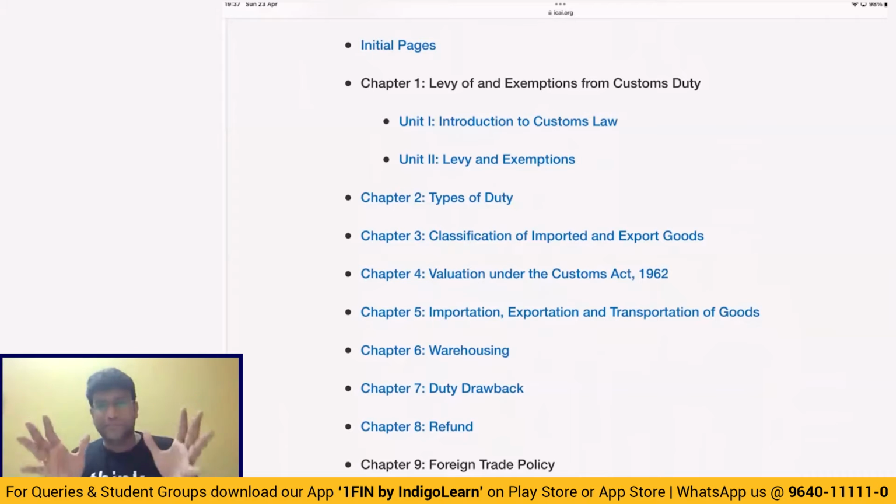That's a case where, imagine a person has imported goods from the US and the same vessel, without unloading in India, is directly going to Australia. Now that is called transit. But imagine a case where in India the goods are unloaded and then reloaded into another vessel and then sent to Australia. Then that is known as transshipment. So transit is a case where there is no change in the vehicle. Transshipment is a case where there is a change in the vehicle because the goods are unloaded and then reloaded into another conveyance. That is known as transshipment.